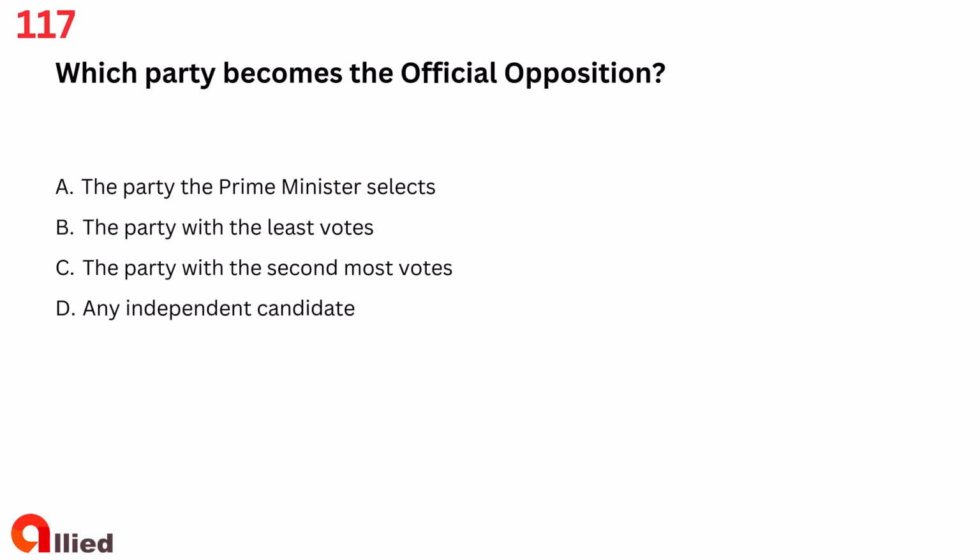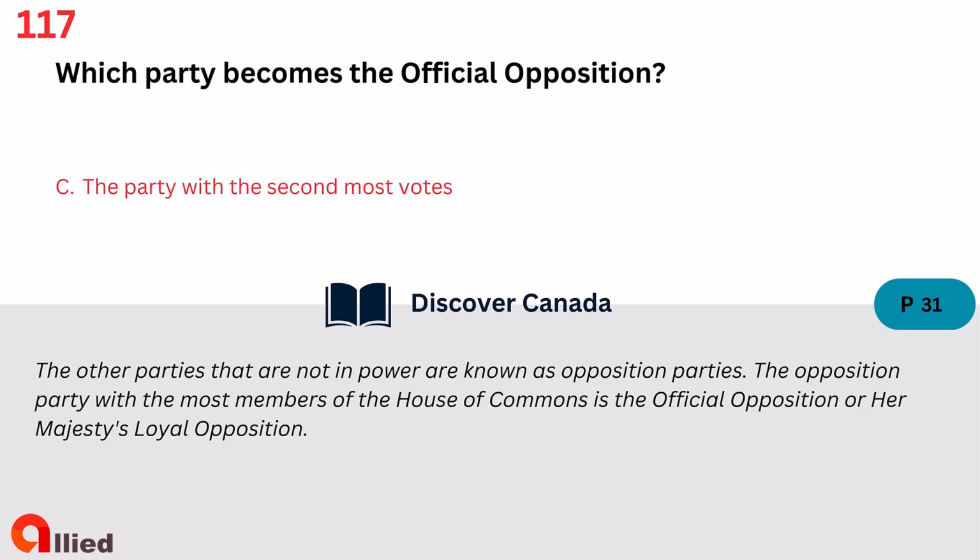Question 117. Which party becomes the official opposition? A. The party the Prime Minister selects, B. The party with the least votes, C. The party with the second most votes, D. Any independent candidate. The answer is C. The party with the second most votes.